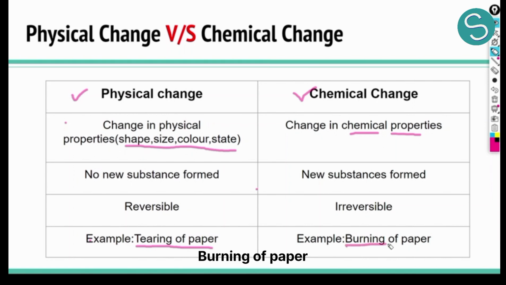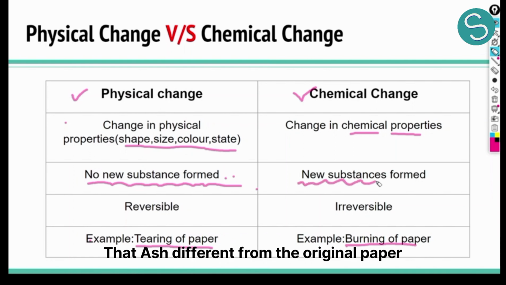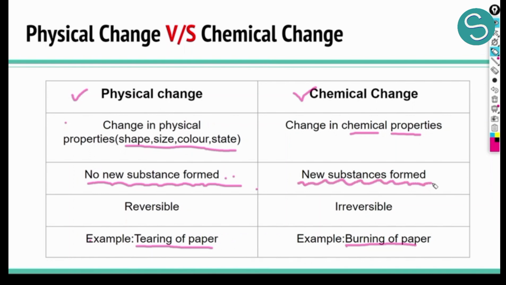For example, if I have a paper and I tear it into 4 parts, I'll get 4 new pieces of paper. The paper will remain the same. There is no change in the paper. Hence, no new substance is formed. Whereas for burning of paper, if I burn the paper, I will get ash of the paper. That ash formed is different from the original paper and hence is a new substance.